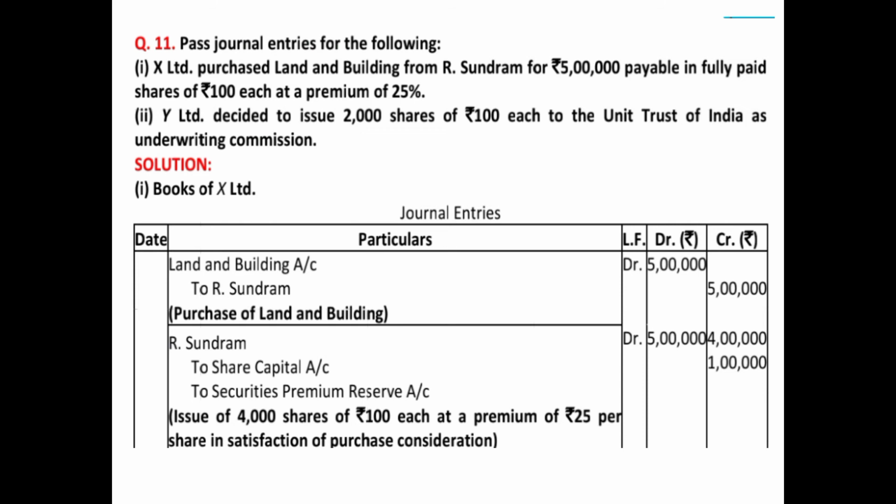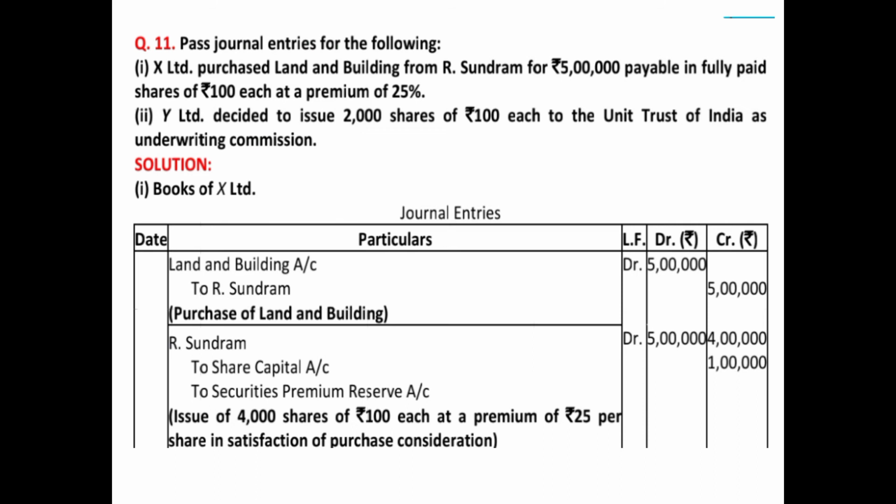The first entry will be, this is the case of issue of shares to the vendors. So the first entry will be for purchase of asset, that is land and building account debited to R Sundaram. We are crediting R Sundaram on the assumption that it is purchased on credit, because we have to issue them shares. Amount will be 5 lakh each.